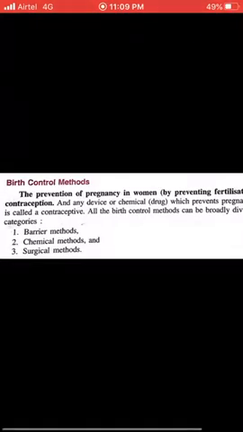This is a very important question. It can surely come in the board exam, so you must be well aware of these contraceptive methods. So all those devices, drugs and methods which prevent birth, or control birth, are considered contraceptive methods.